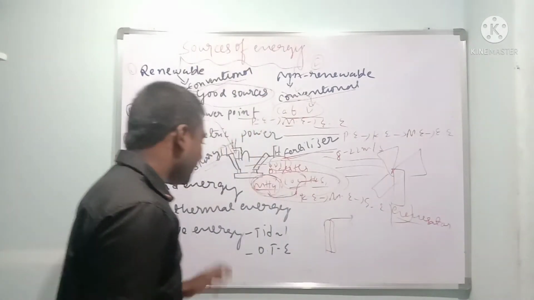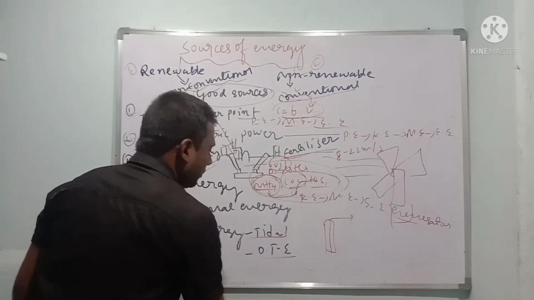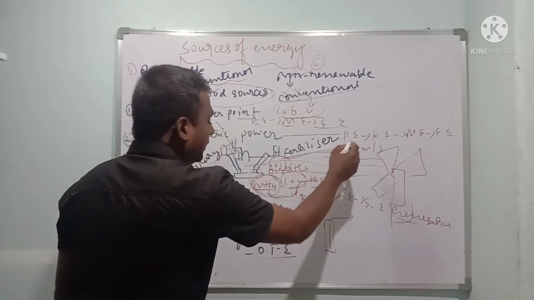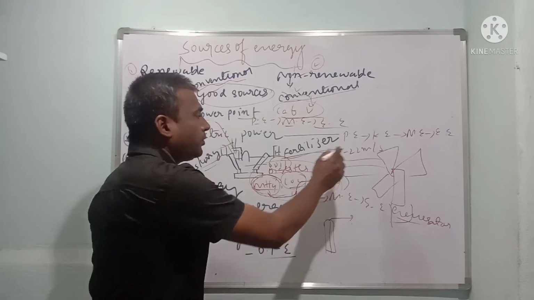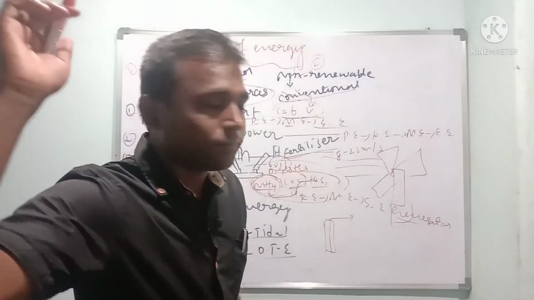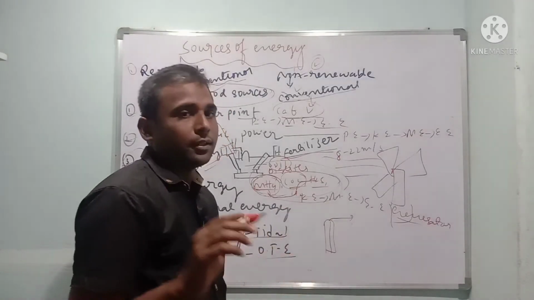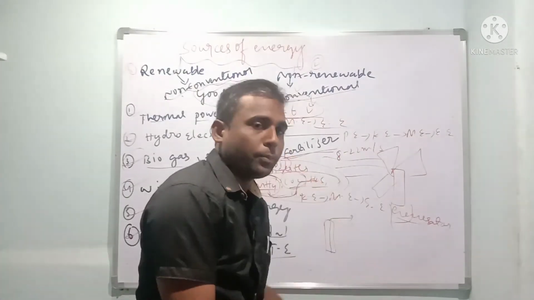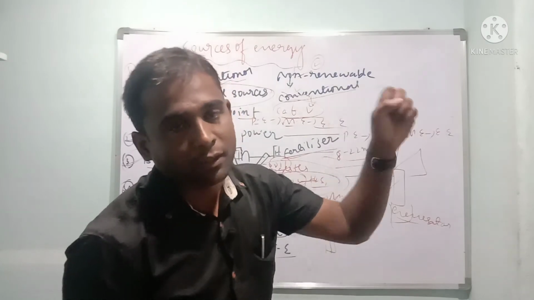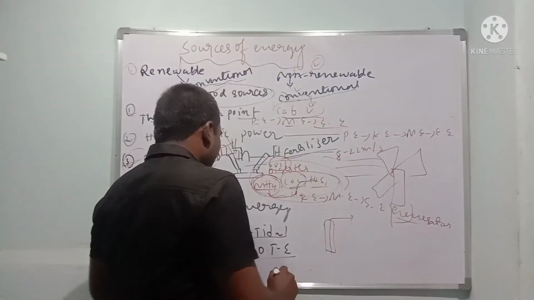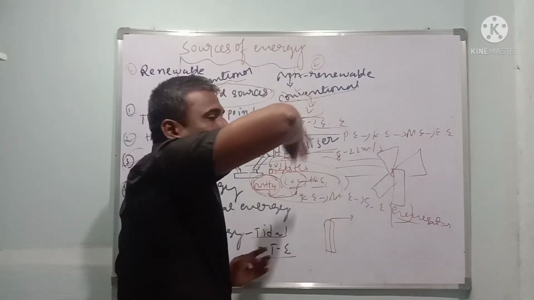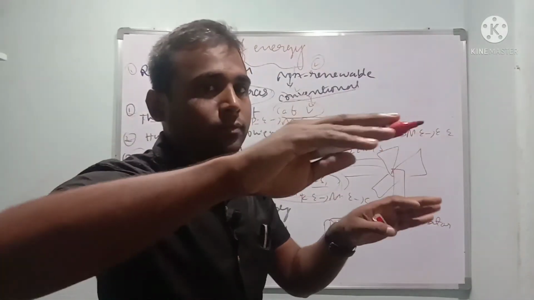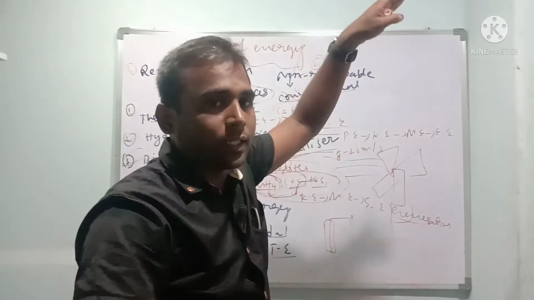That's it. And again, tidal energy, ocean thermal energy. Very simple. Tidal energy means tides. Waves form continuously in a day, but tides form twice in a day on account of the gravitational pull of the moon and the gravitational pull of the sun. Almost all ocean water will rise up and fall down. That is high tide, low tide.